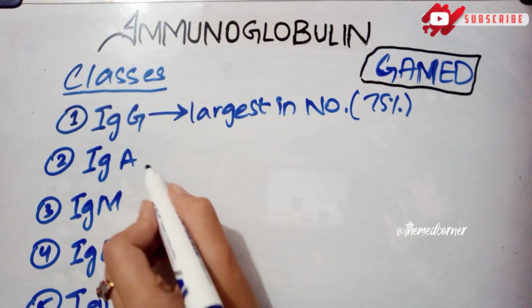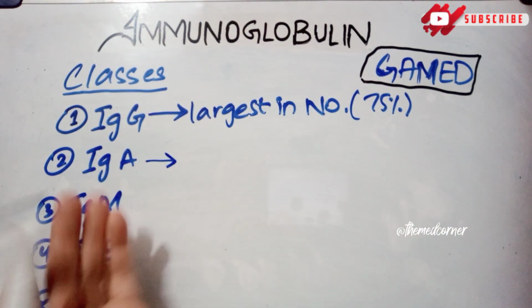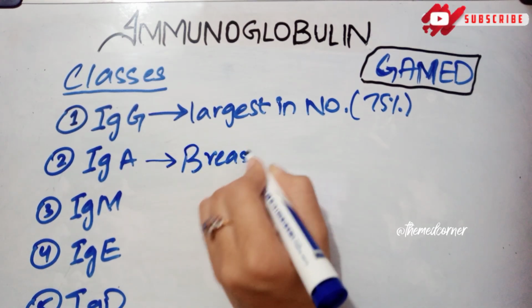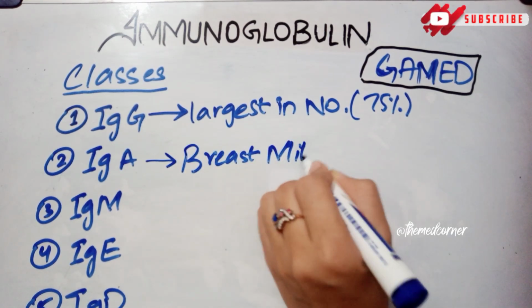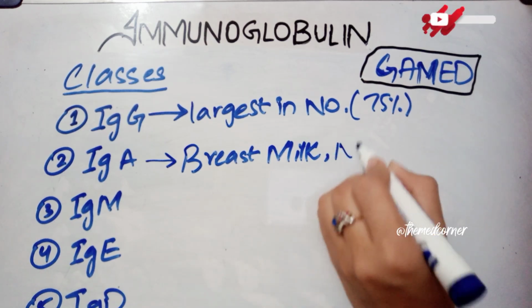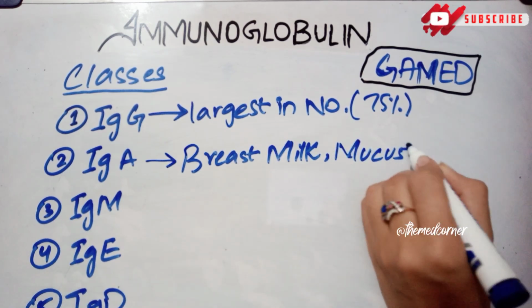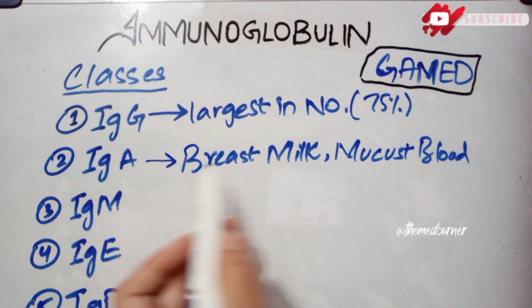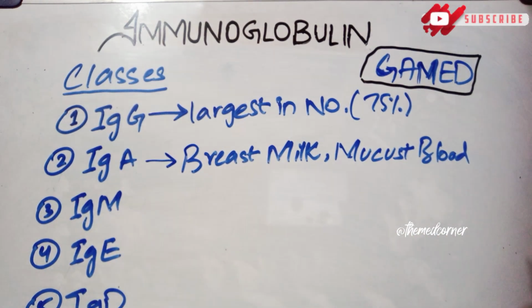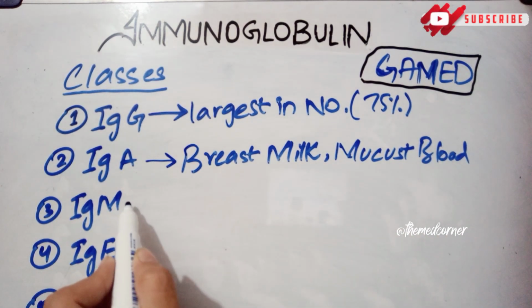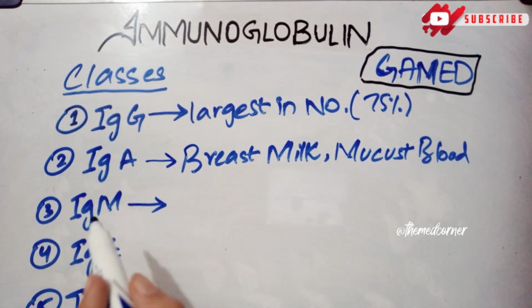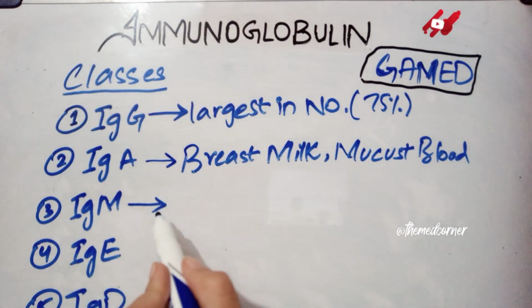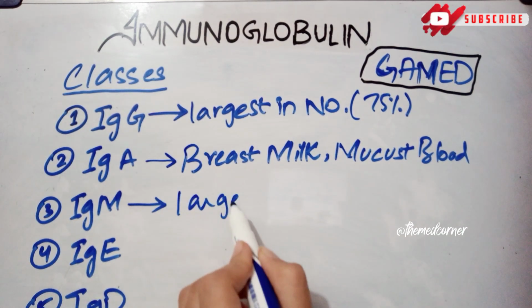Now if we talk about immunoglobulin A, what is the special thing about A? A is present in the breast milk, in the mucus, or in the blood. Now the third, immunoglobulin M: M is for maximum.